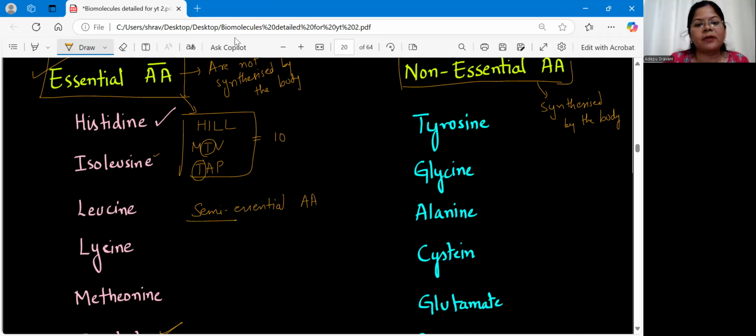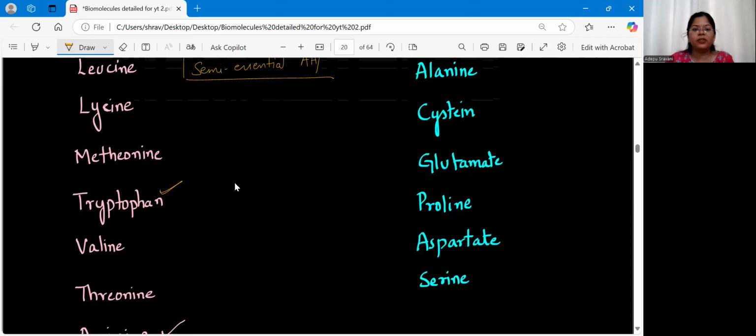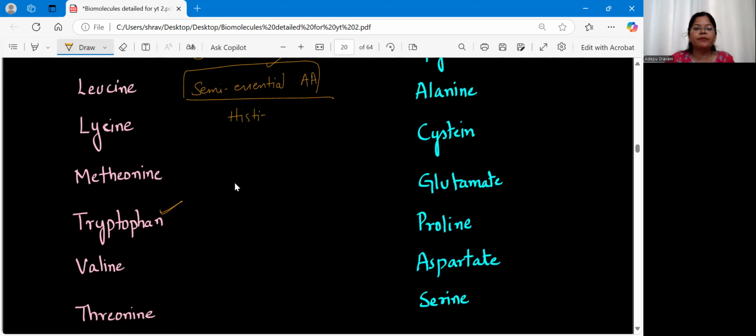amino acids. Clear? So if you remember, essential amino acids are what? They are not synthesized by the body. Non-essential amino acids are synthesized in the body, whereas semi-essential, only sometimes our body will synthesize and sometimes we have to take from the diet. So this is your semi-essential amino acids. Example for semi-essential amino acids here I have taken. One is histidine and the second one will be your arginine. So here you can write it, histidine and arginine. These are the 2 semi-essential amino acids.